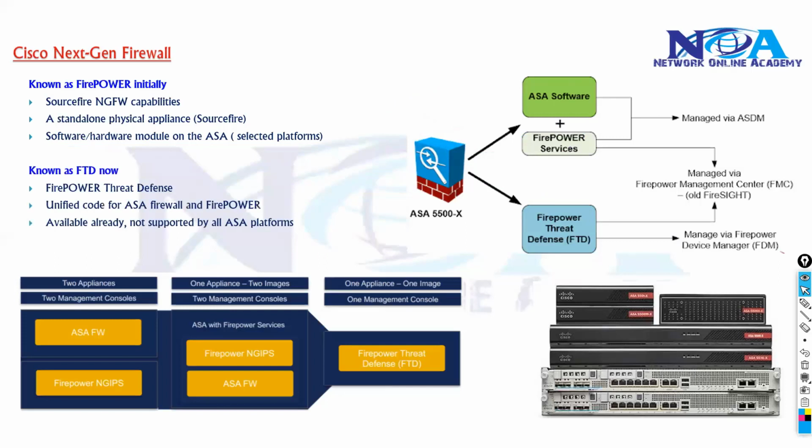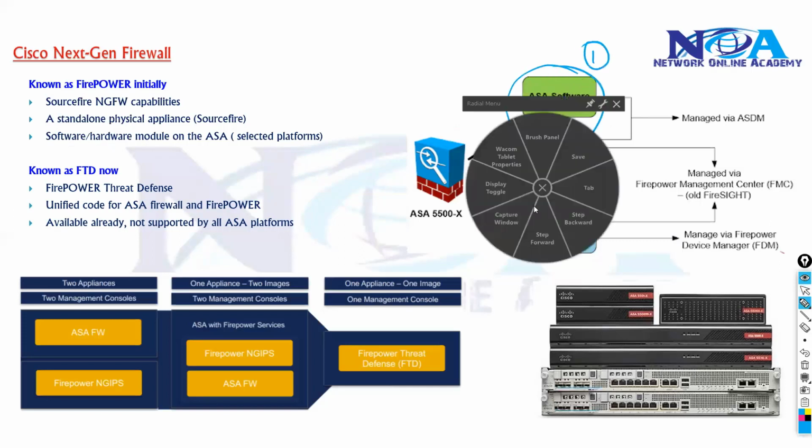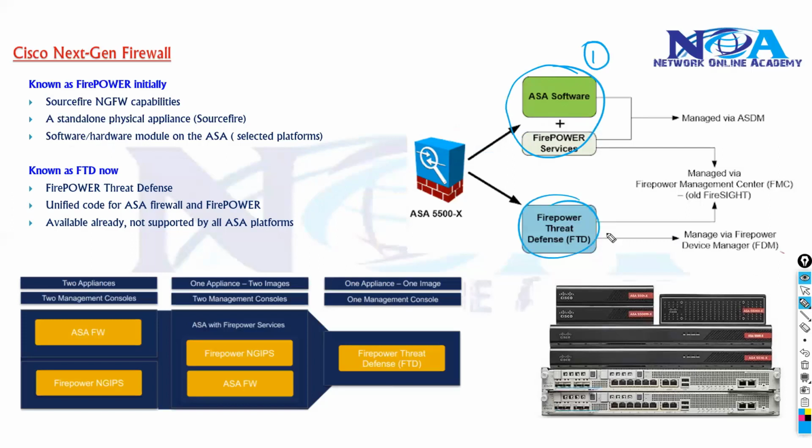But Cisco has its own dedicated product as well. There are two options. One option is to combine your ASA with Firepower services, or you can buy a dedicated product called FTD, the Firepower Threat Defense, which has a unified code. Whatever code or operating system runs inside this FTD supports both the ASA features as well as the Firepower features.